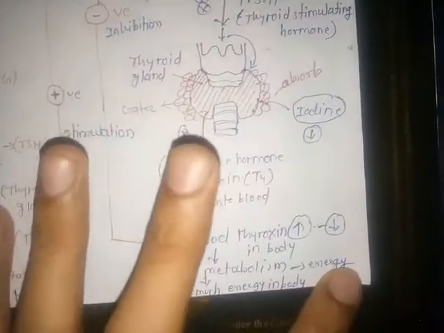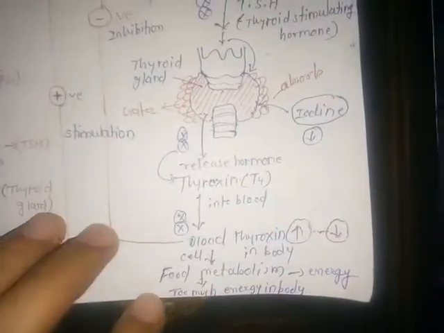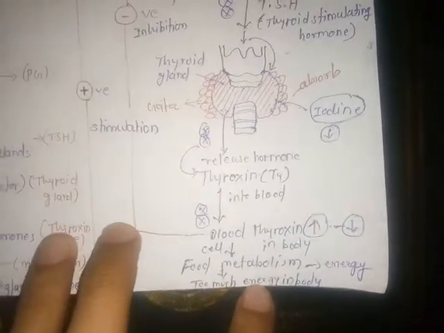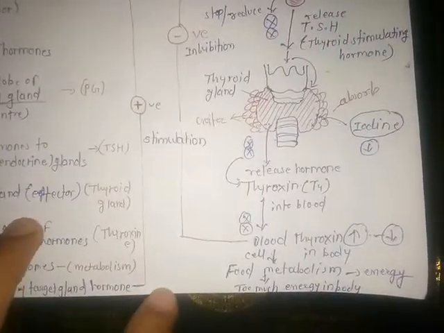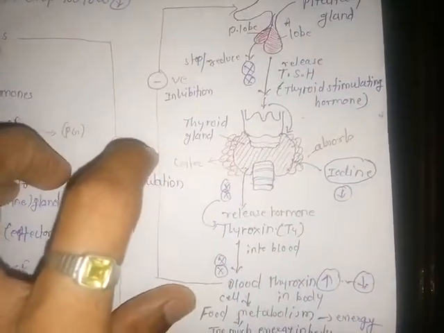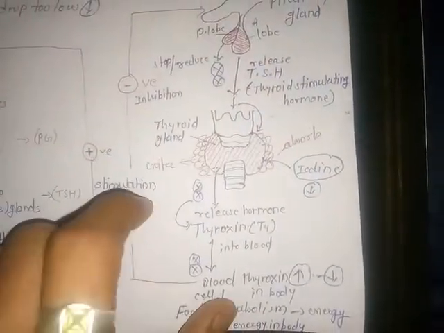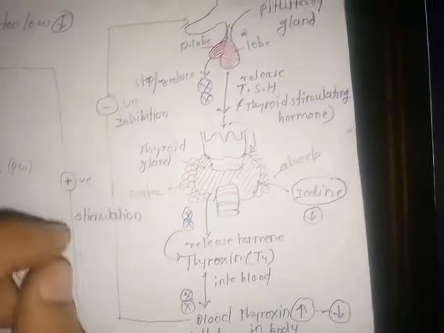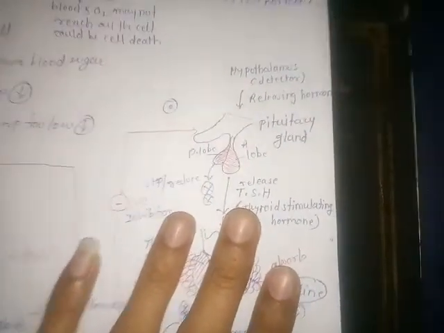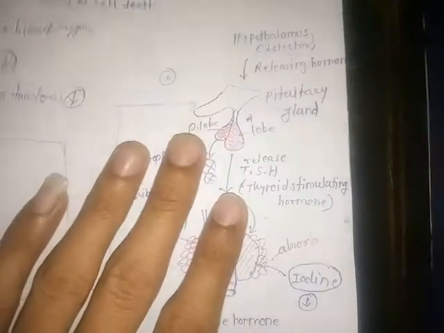In some cases, after the energy is used in the body, there is a deficiency of energy inside the body. Then particular physiological systems of our body send feedback to the pituitary gland, but this is a positive feedback mechanism, meaning to stimulate, increase or secrete a greater amount of hormones in the body. Then again the same procedure will start. So this is a simple example of a negative feedback mechanism.